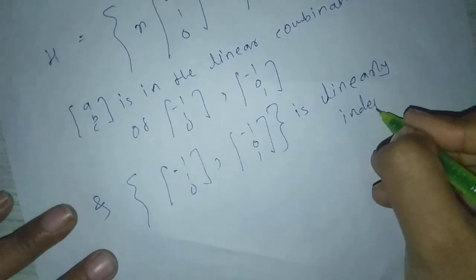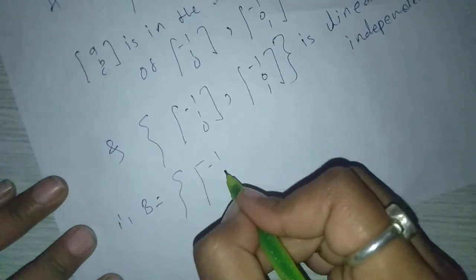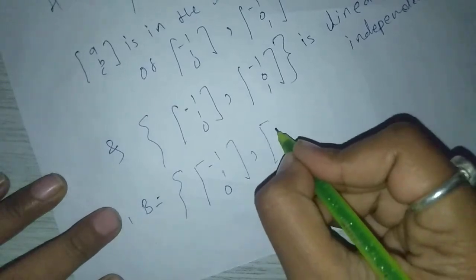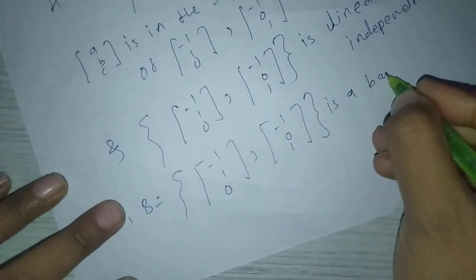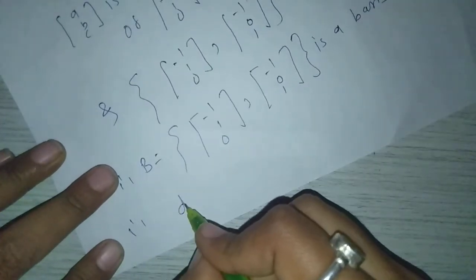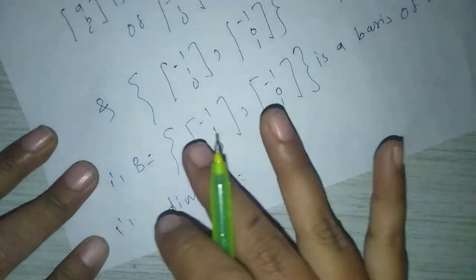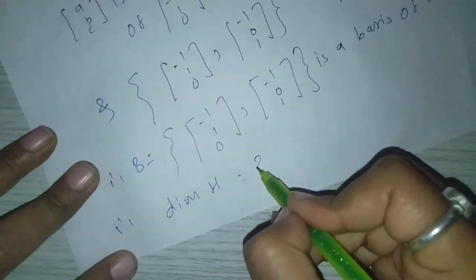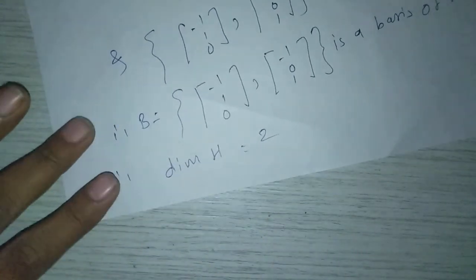Therefore B equal to {(minus 1, 1, 0), (minus 1, 0, 1)} is a basis of H. So dimension of H equal to the number of vectors in the basis, which is equal to 2. So dimension of H equal to 2. Here we stop.